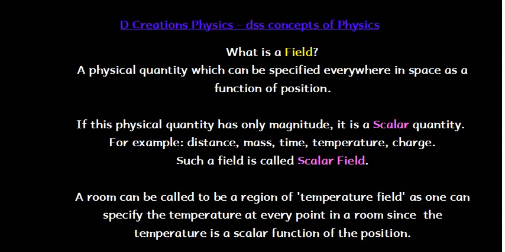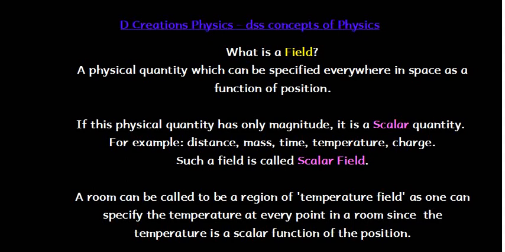Now a physical quantity which can be specified only by its magnitude is called a scalar quantity. A typical example is distance or mass or time, for example. If you just say 5 seconds, you know the time. You don't have to specify any kind of direction here. So a field related to this will be a scalar field.